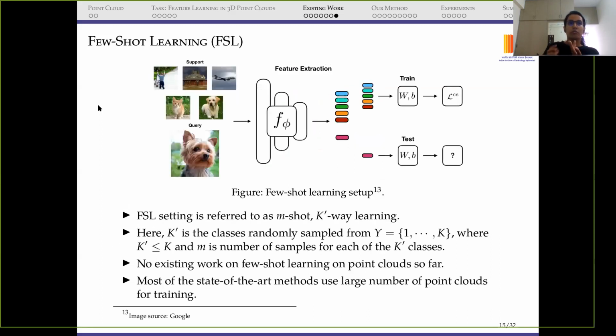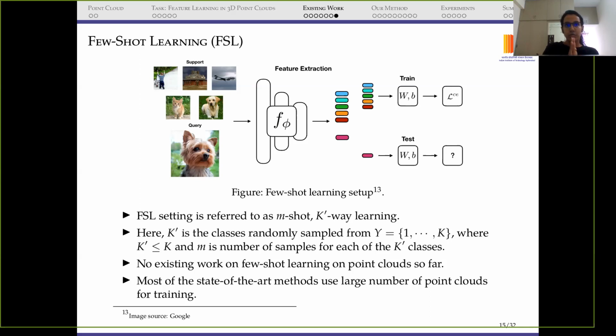Now we thought of using few-shot learning in those, so that we can use only a few samples, because there was no existing work on few-shot learning on point clouds, and most of the work used to consider a lot of point clouds for the training.